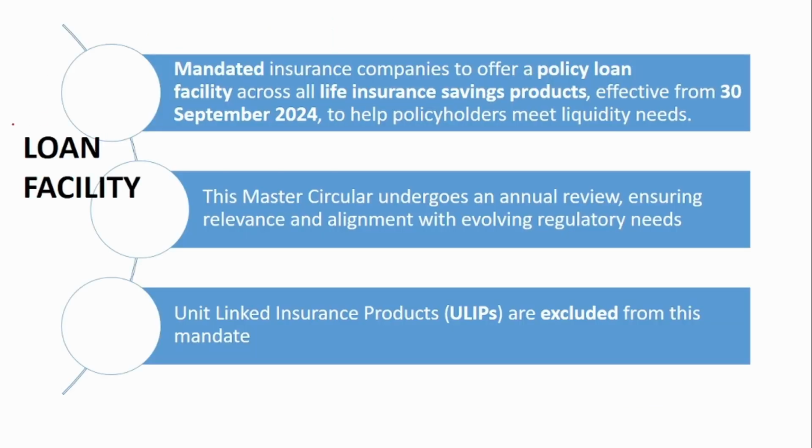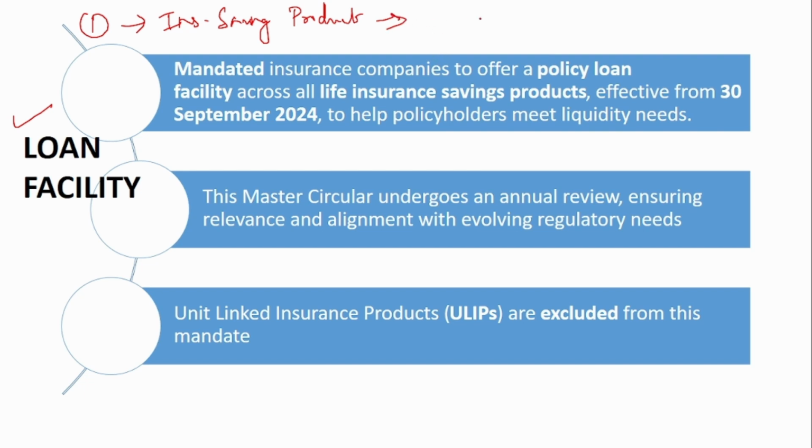The first one is loan facility. See, suppose you are buying an insurance saving product. That is, you will pay the premium for a few years, and after a few years you might get a lump sum amount from the insurance scheme.